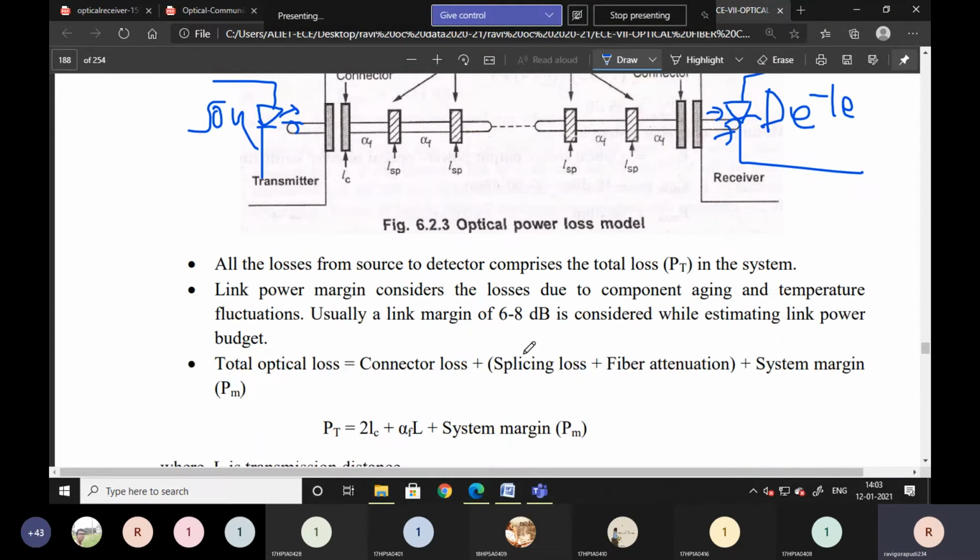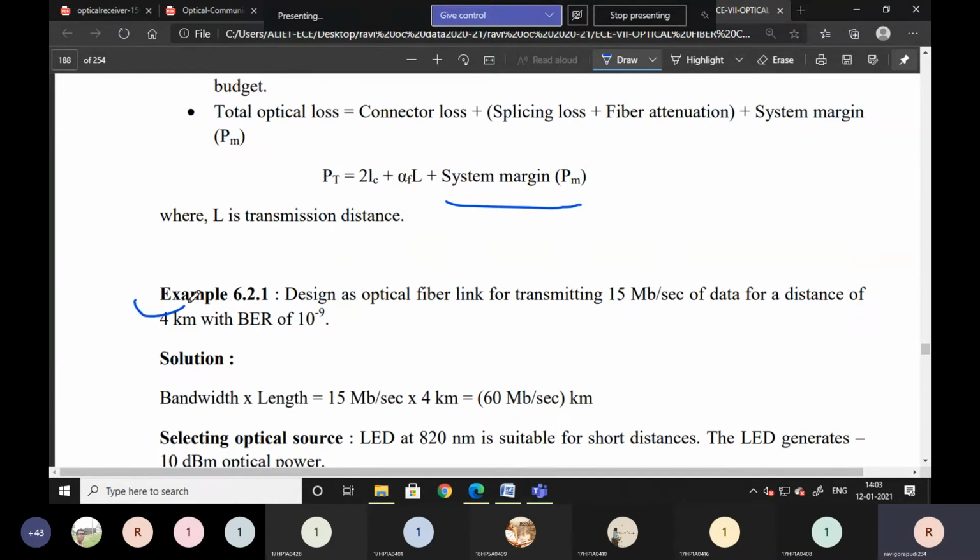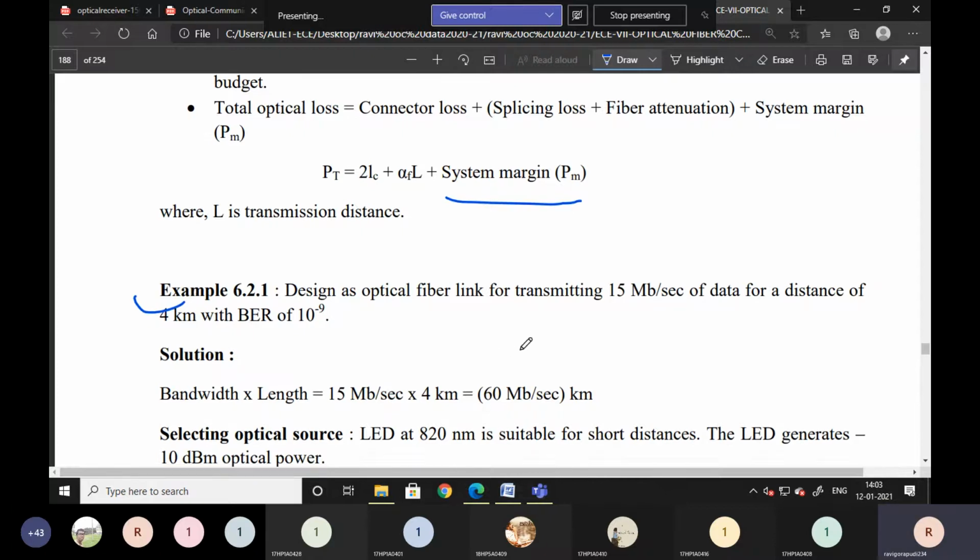What is the loss power? What is the transmitted power? All those we calculate with respect to distance. Okay, in addition, we are going to consider system margin power also. This can be analyzed with an example. That is example 1.